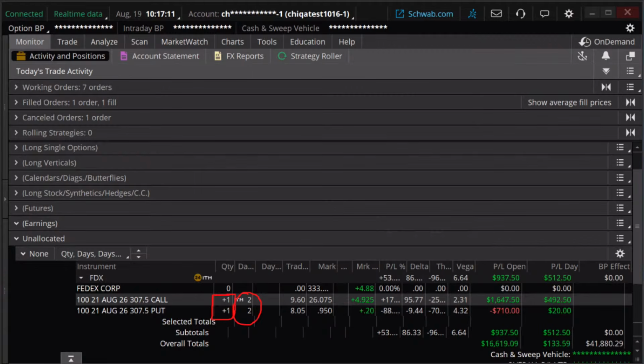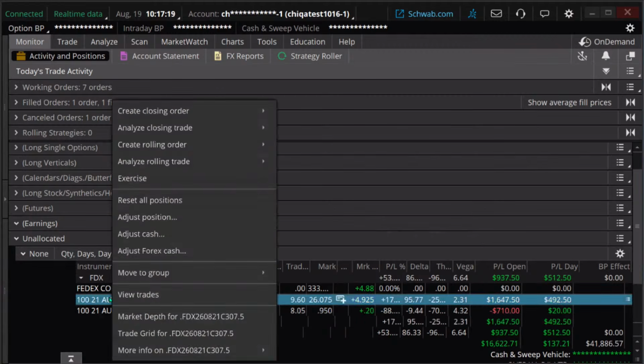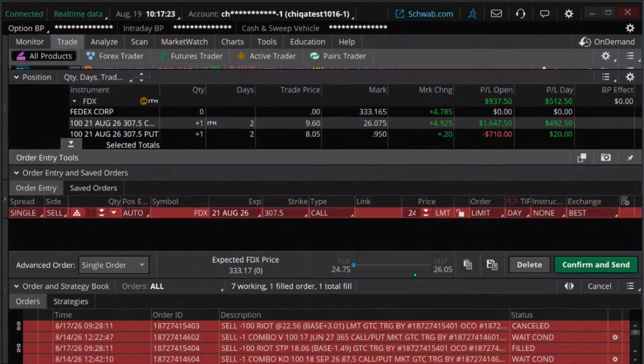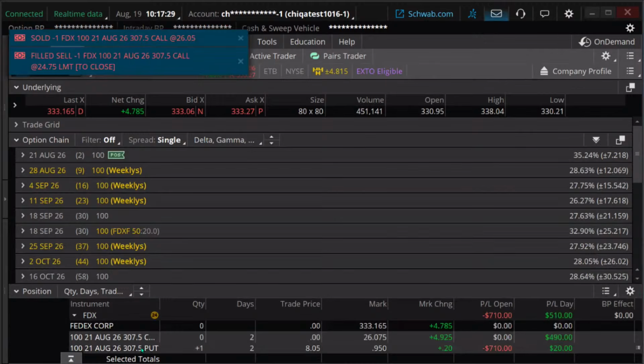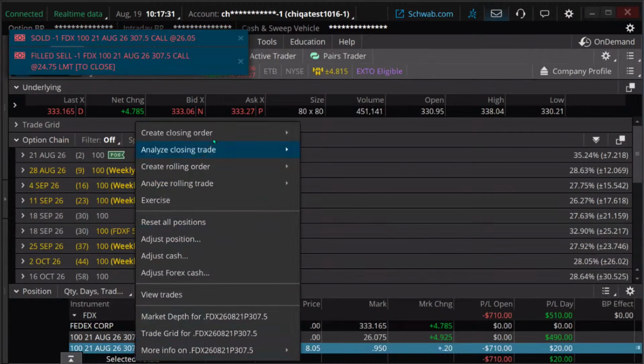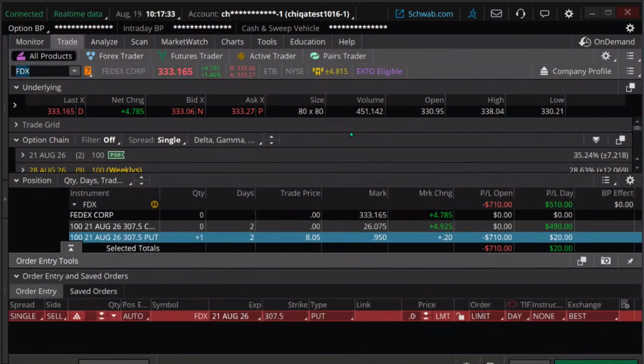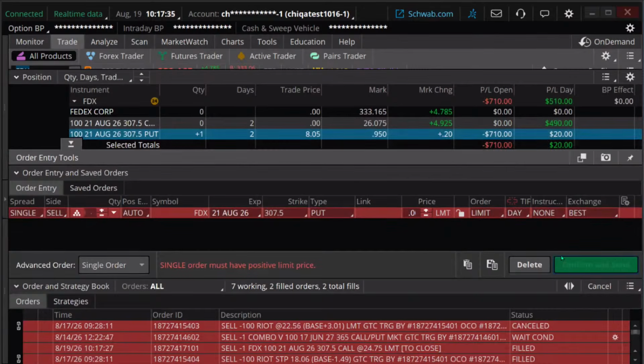So this is what we're going to do. We're going to close out of this trade. I can get out of them both at the same time, or I can get them out one at a time. I'm going to right click on it. I'm going to create the closing order. I'm going to get out of this, and I'm just going to confirm and send that. And we're going to get out of this one. We're going to create a closing order. We're going to get it.